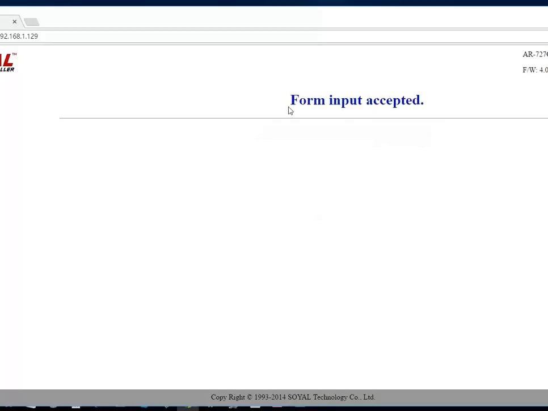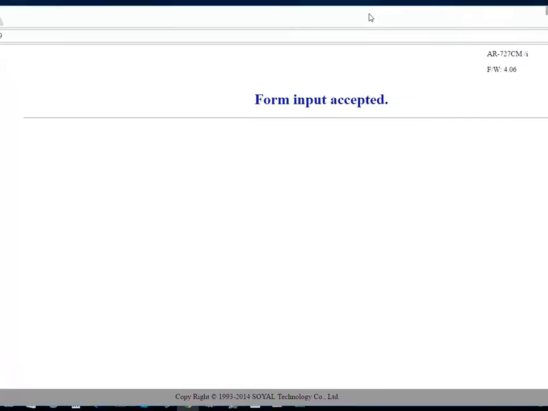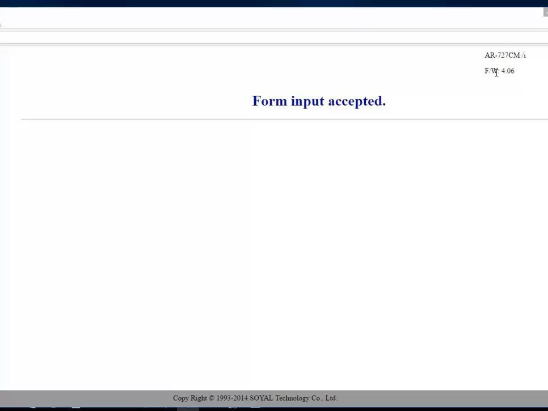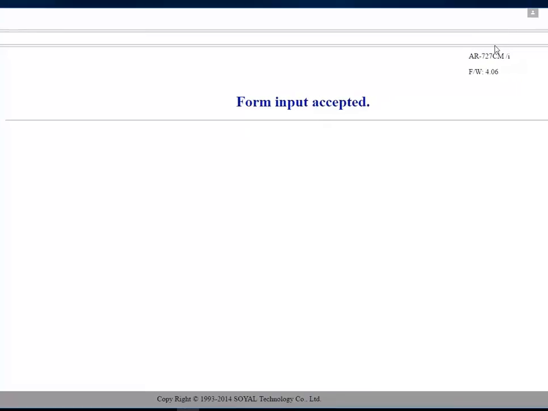When you see the form input accepted, it means you have finished the setting. And please remember, if you want to have the interlinkage of fire alarm function of AR727CMIO, the firmware must be this one or even above.